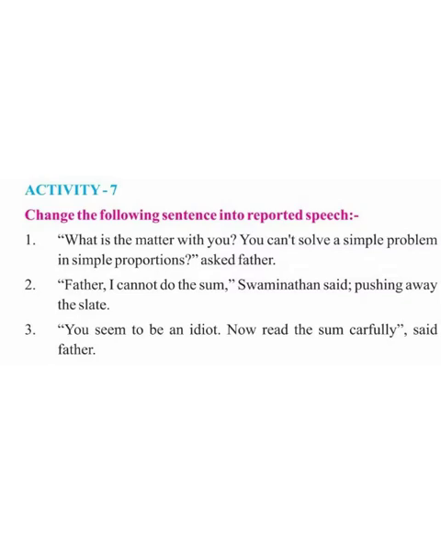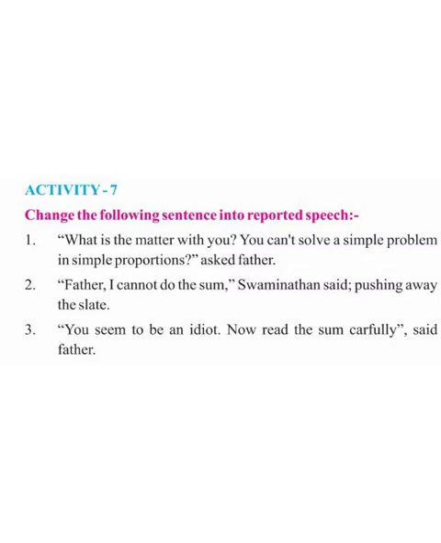Let's see the third one. You seem to be an idiot. Now read the sum carefully, said father. So here who is the speaker? Father. So father stated with anger that he seemed to be an idiot, meaning he is telling this to his son. You becomes he, and seem, which is present tense, will change into past, seemed.